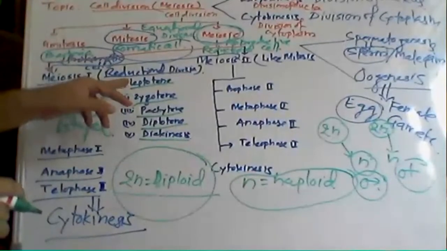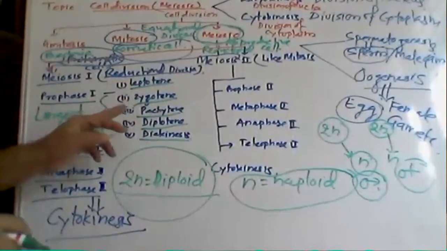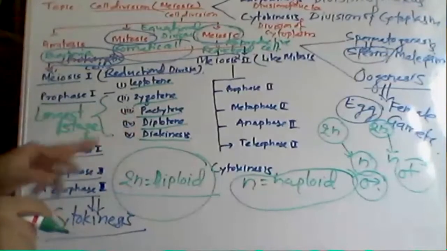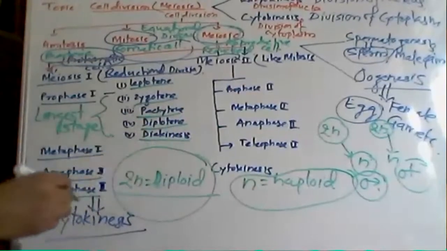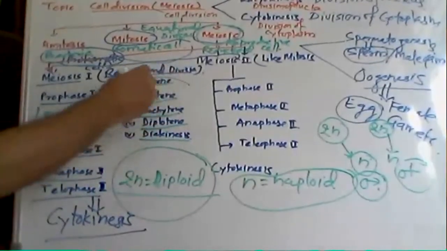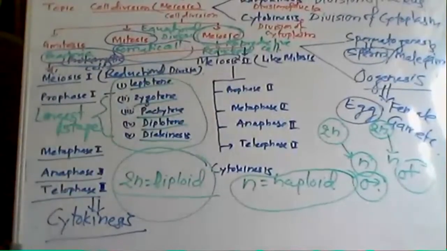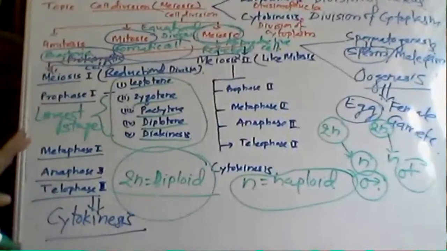Leptonema or leptotene, both are the same. Zygotene or zygonema, both are the same. Pachytene or pachynema, both are the same. Diplotene or diplonema, both are the same. And diakinesis. So these are the five different substages of prophase 1 of meiosis, the longest stage in meiotic cell division.